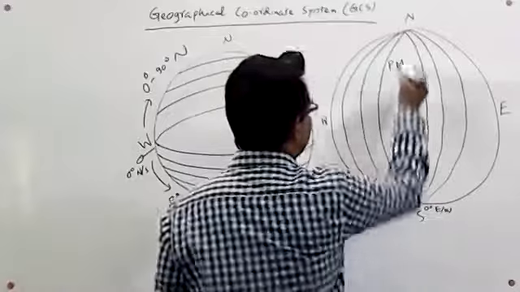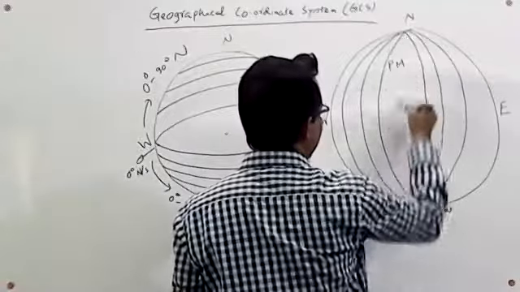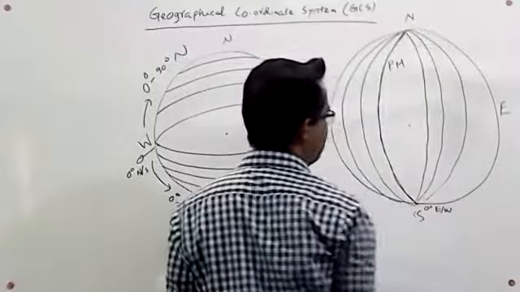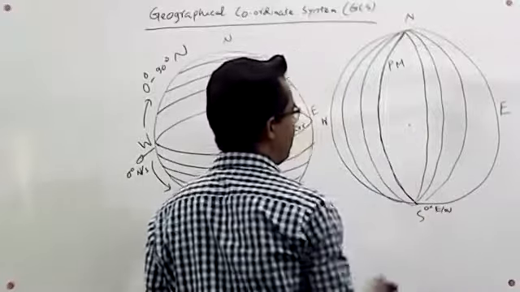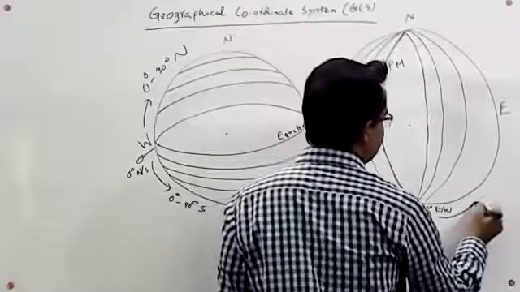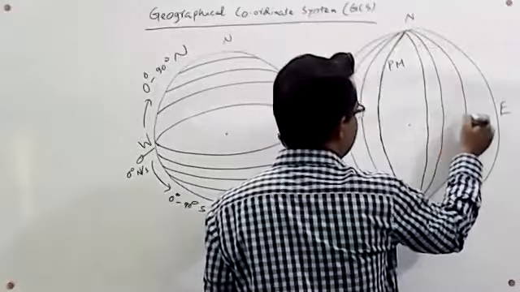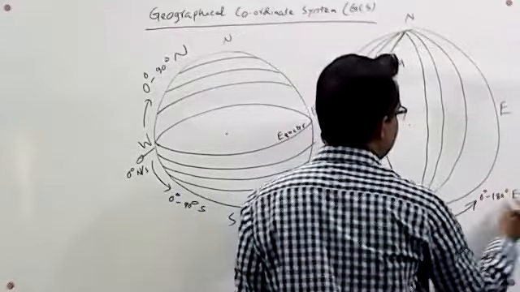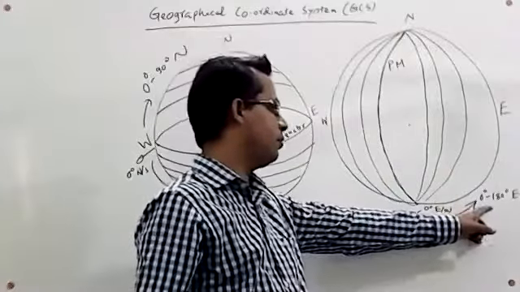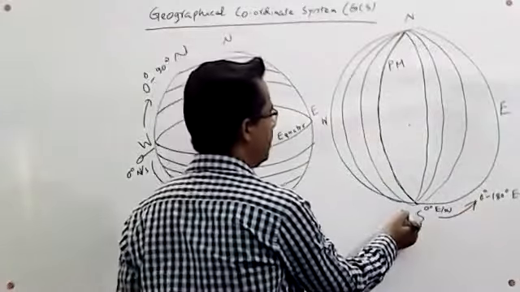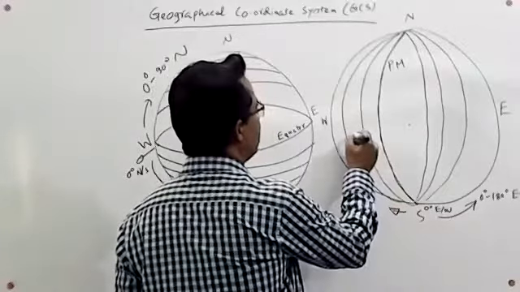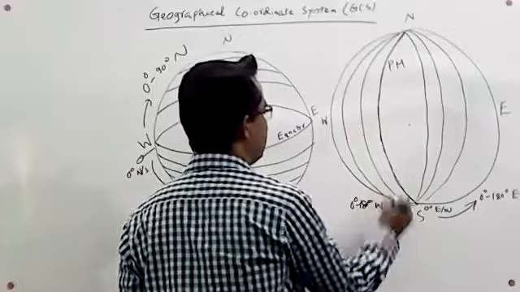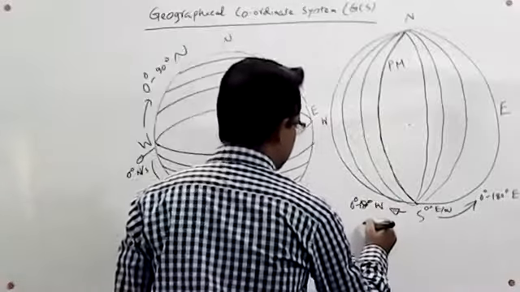Here, this is the prime meridian line, and the longitude of this meridian line is 0 degree east or west. In the east direction, all these lines are situated at 0 degree to 180 degree east longitude. And from this line in the west direction, the longitude of all these lines lies between 0 degree to 180 degree west. These are longitude.